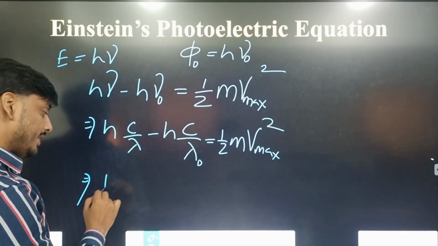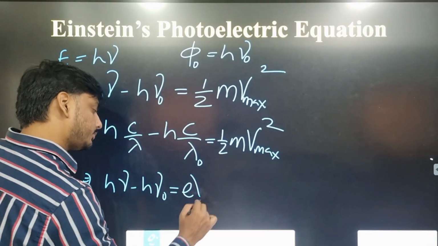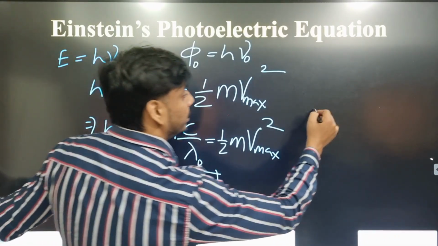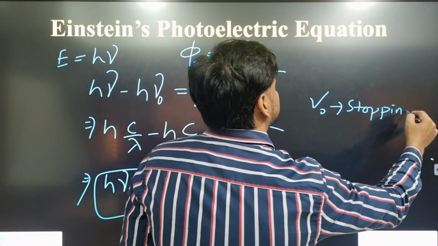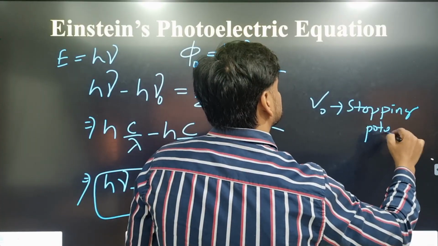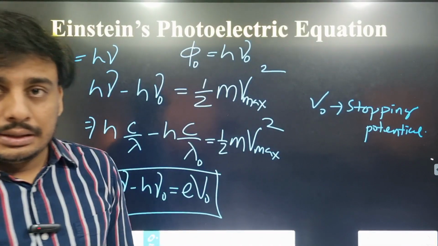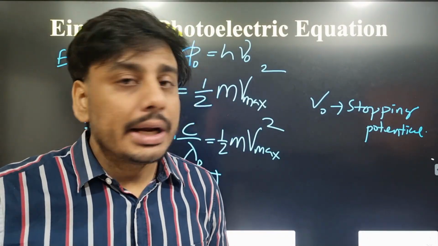Again, we can also rearrange like this: h nu minus h nu naught equal to e V naught. Then what is V naught? V naught is the stopping potential. If we multiply charge with potential, we always get the energy.